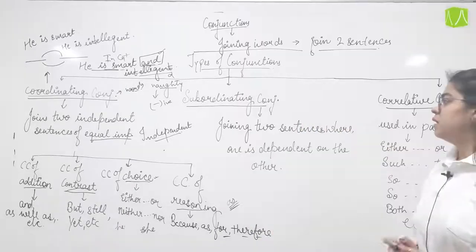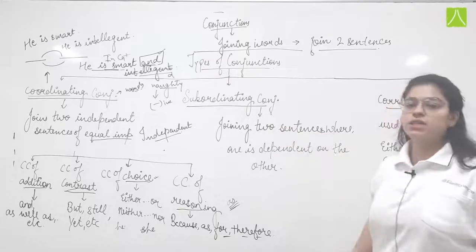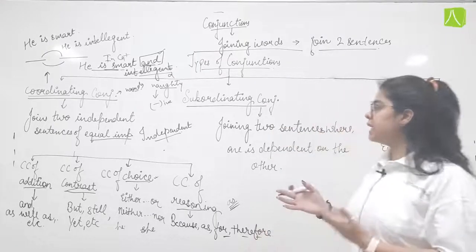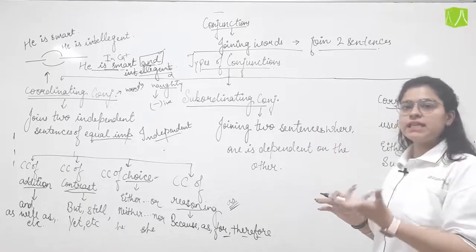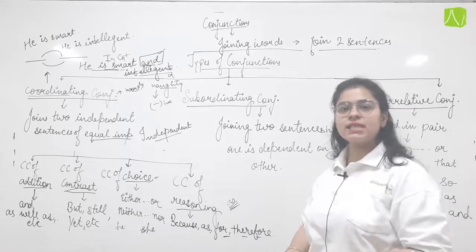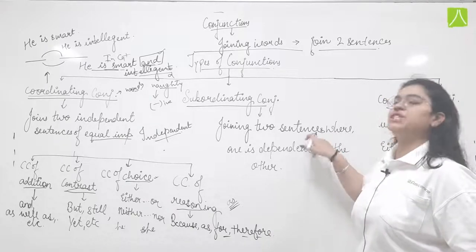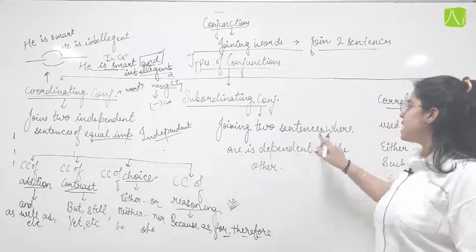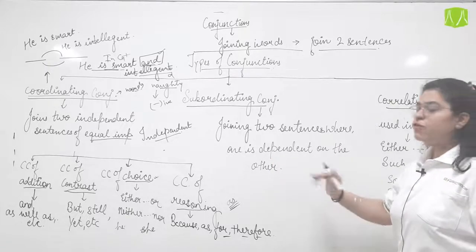Okay, now next we come to the subordinating conjunctions. Now what are subordinating conjunctions? The word "subordinate" gives us the meaning that we are suppressing something. Suppressing what? Suppressing a sentence which is dependent on the other. So here we are joining two sentences where one is dependent on the other.